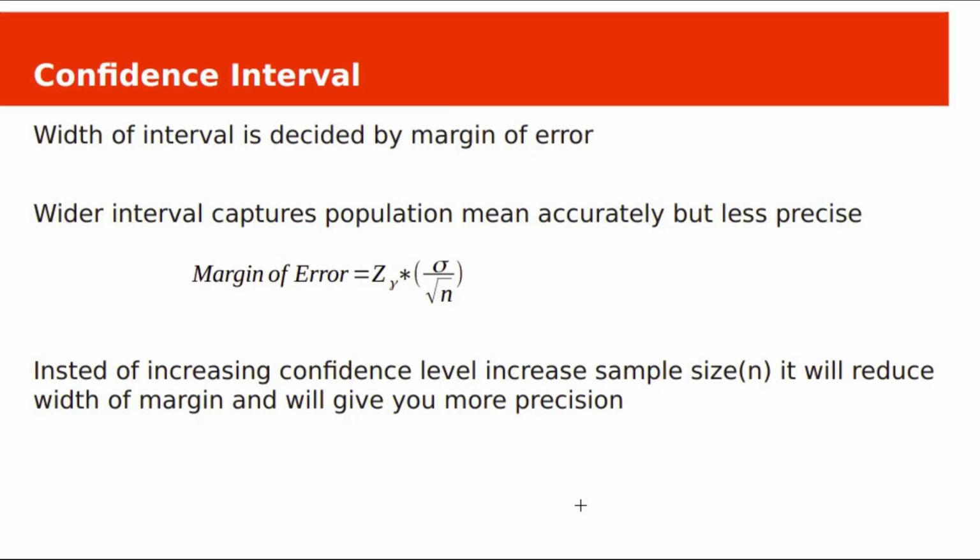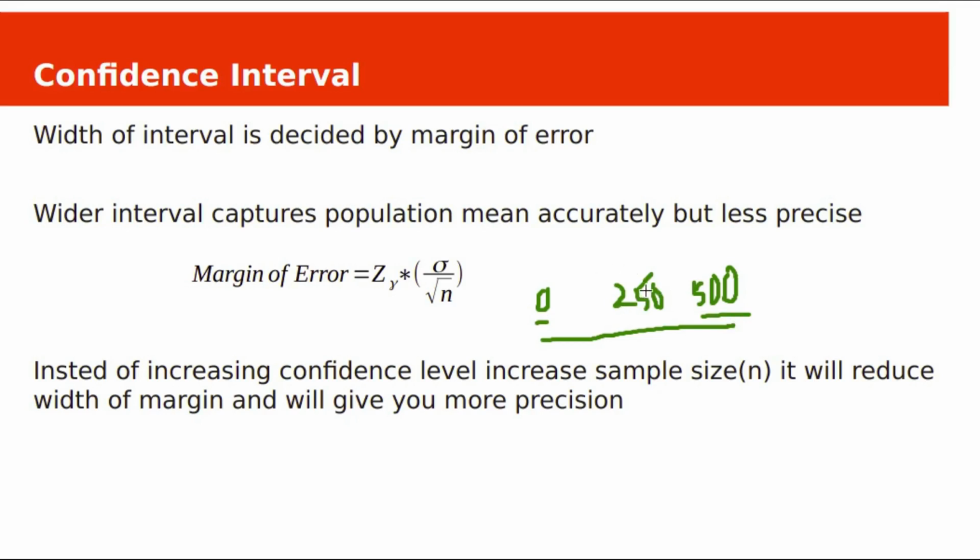The width of the interval is decided by the margin of error. A wider interval captures the population mean accurately, but it is less precise. If you guess the interval from 0 to 500 grams for our previous problem, where the machine has to fill content of 250 grams, it has a wider range.